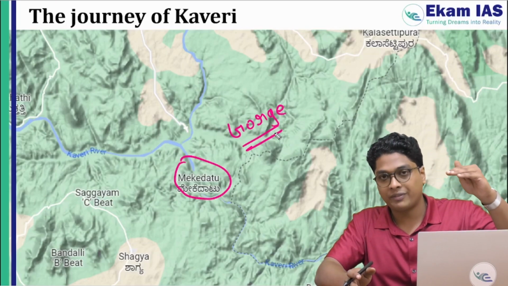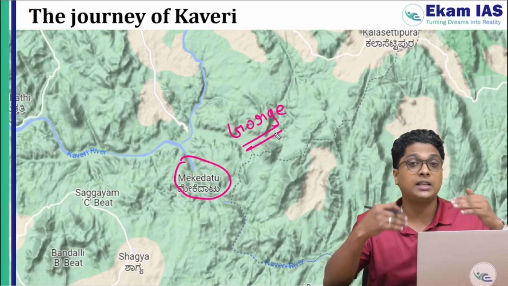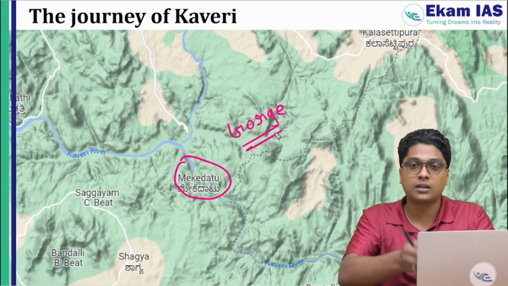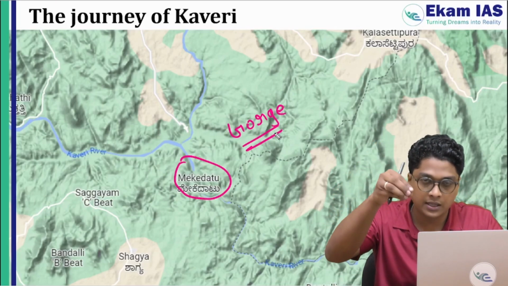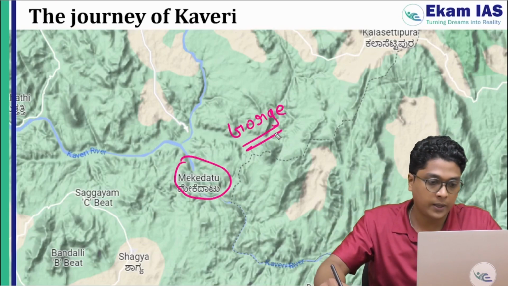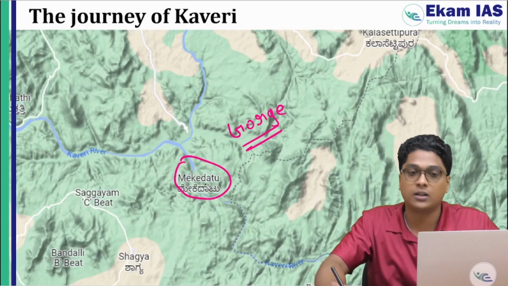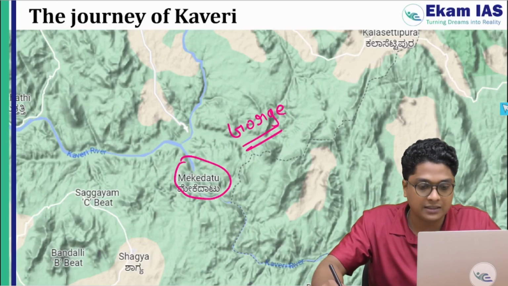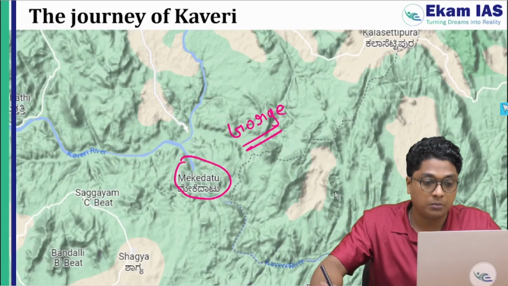When there is a lot of elevation, the eroding power of the river will be higher. So the rivers will undercut, right? The rivers will be cutting the rock downward, doing the undercut, right? So that happens in Meghdadu. Okay. Now, near to this Meghdadu, we can find the Karnataka-Tamil Nadu border.